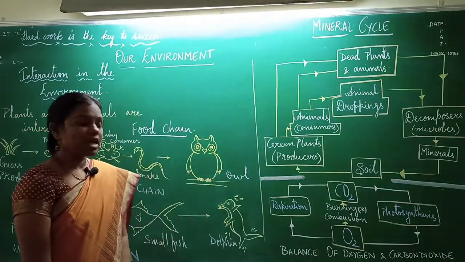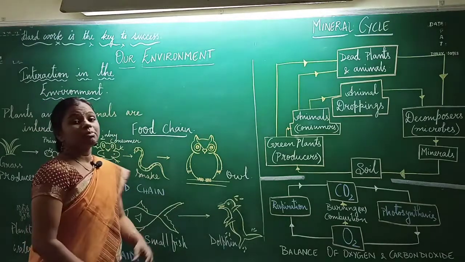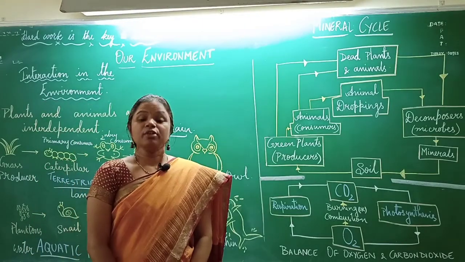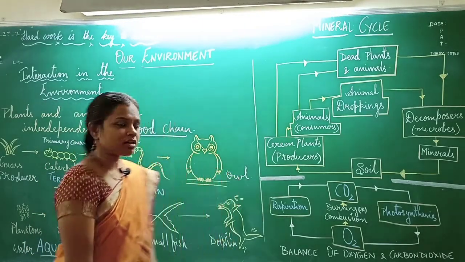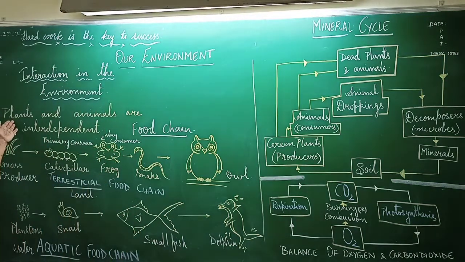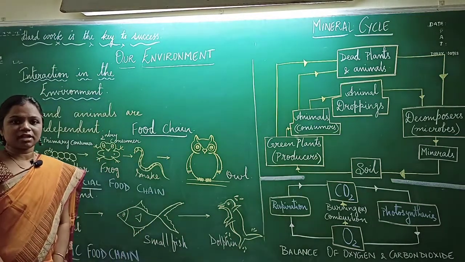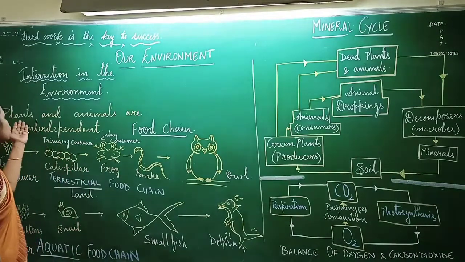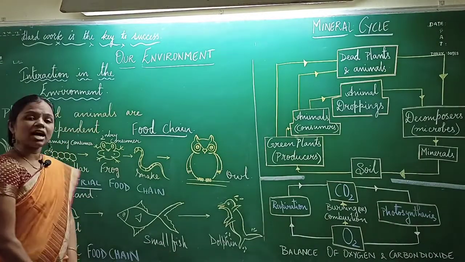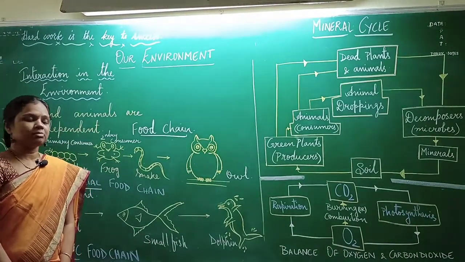In the same way, animals also breathe out carbon dioxide, which is the raw material for photosynthesis, without which the plants cannot prepare their own food. So this is how the plants and animals are interdependent among themselves.